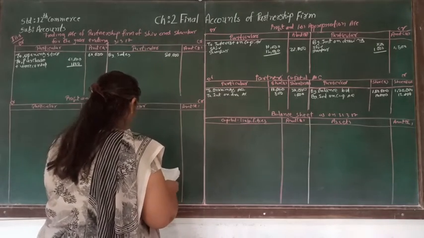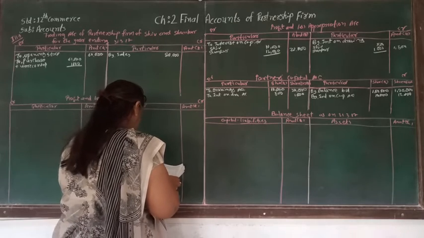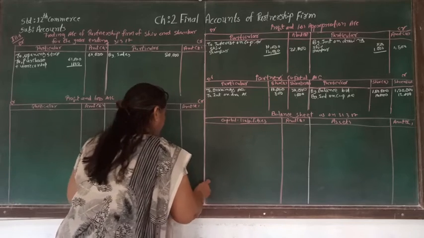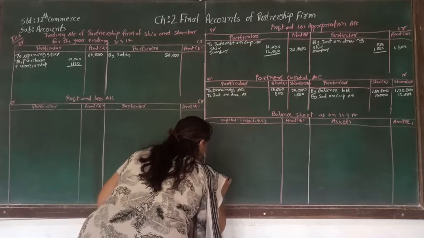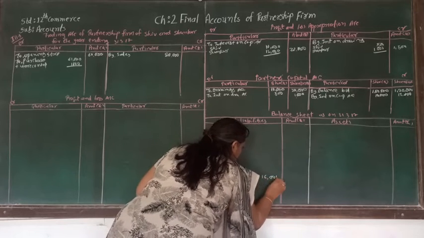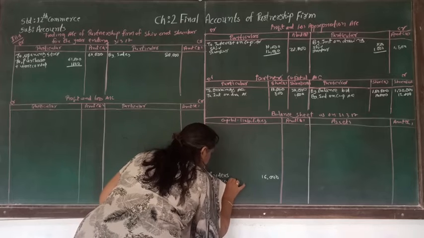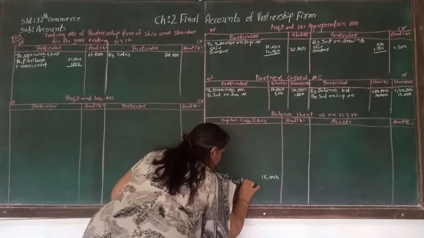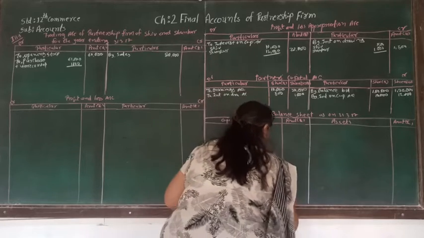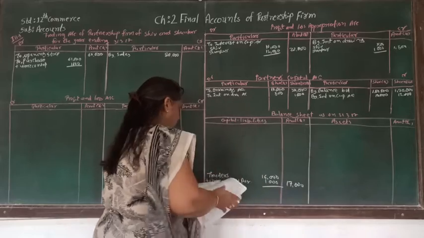So the balance of the creditors account is given to us, and here it is 16,000. To the 16,000 we are going to add 1,000 plus unrecorded purchase 1,000. So total will be 17,000. So this is the adjustment number 2.